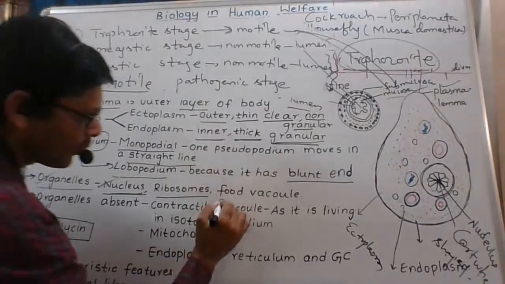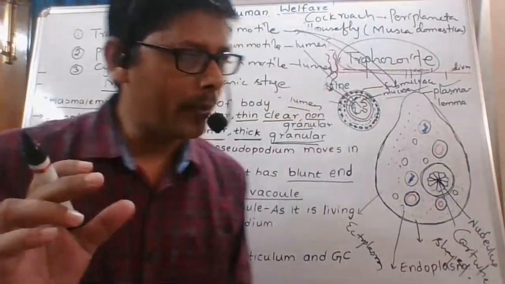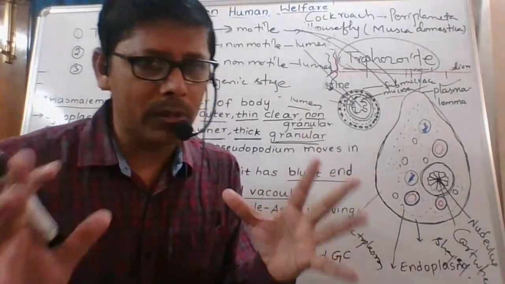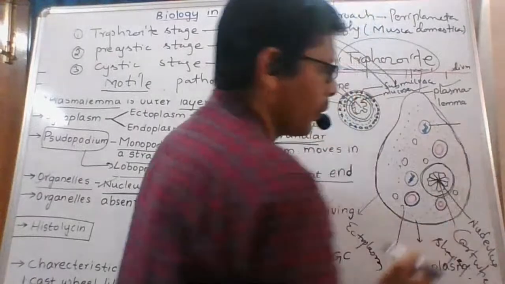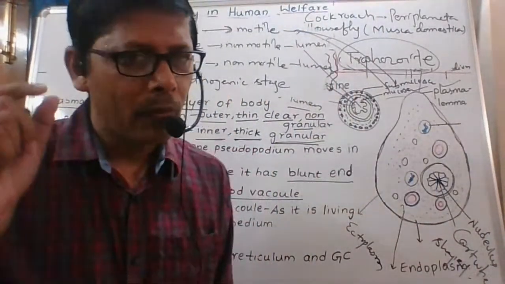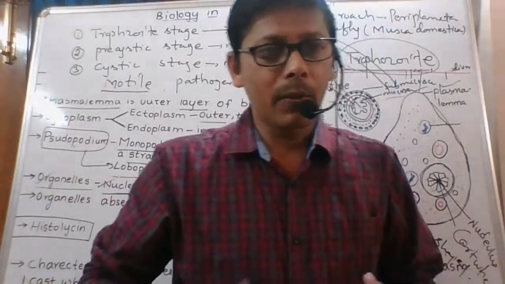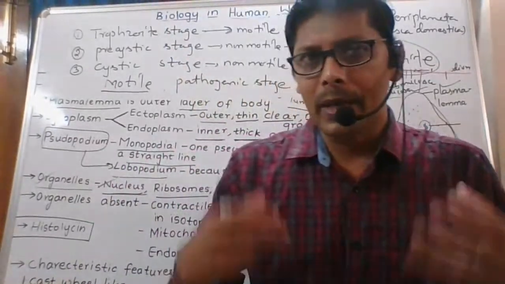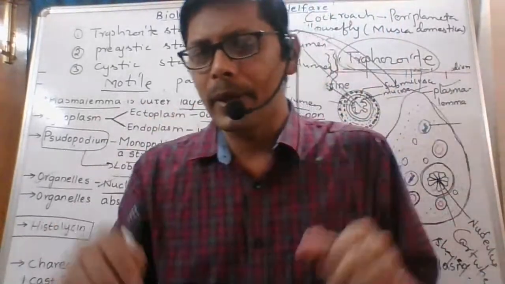Here ribosomes and food vacuole are also present. Food vacuole is a very important part. Here two types of food vacuoles are present. I am labeling here: this is one food vacuole with bacteria. Where is that bacteria? For example, in our body there are a lot of bacteria in our gut. There are symbiotic bacteria, useful bacteria, not harmful bacteria.